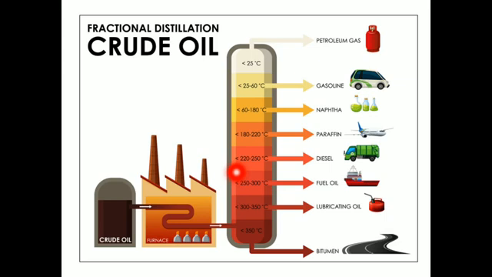There you can see, first of all, this is the storage tank where crude oil is stored, and now this crude oil is passed into these pipes which are a part of the furnace. In the furnace, heat is applied so that the whole content of crude oil is heated well above 500 degrees Celsius.